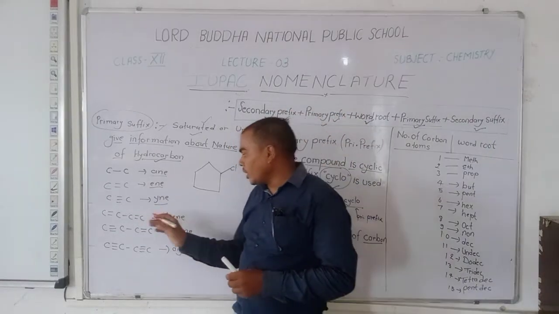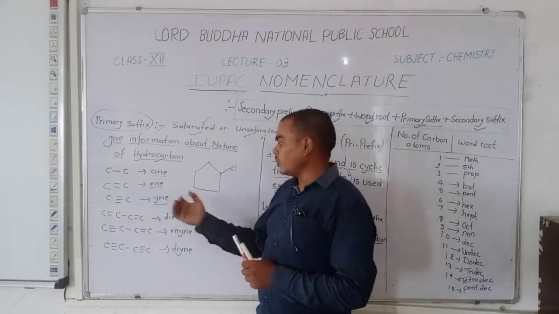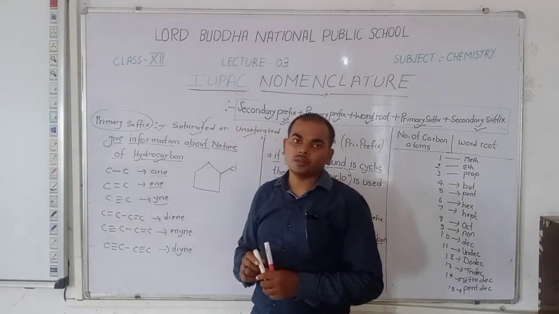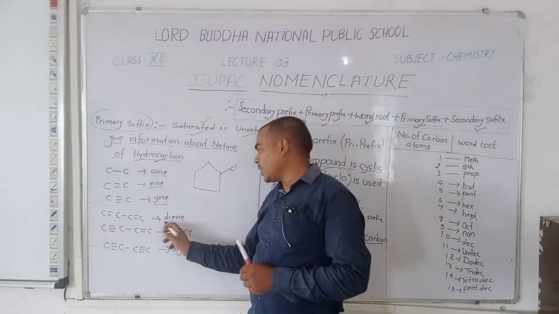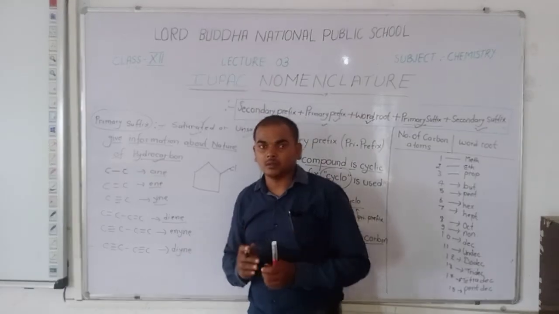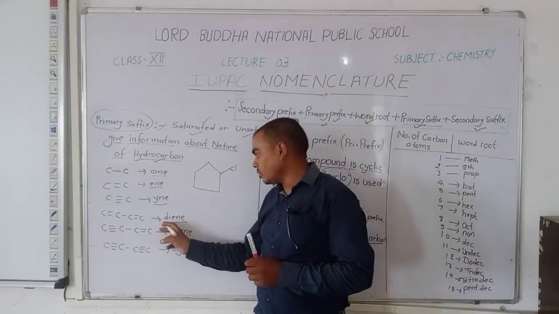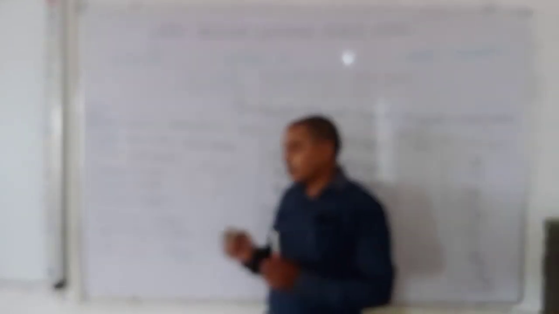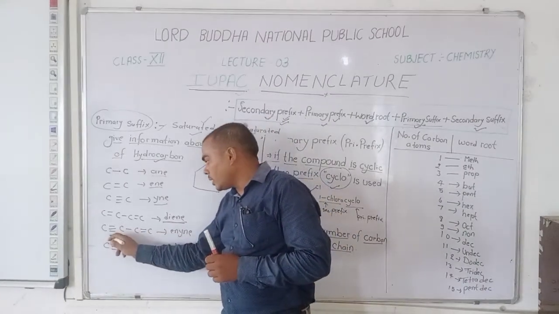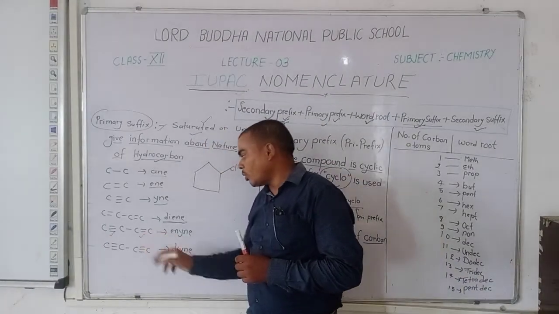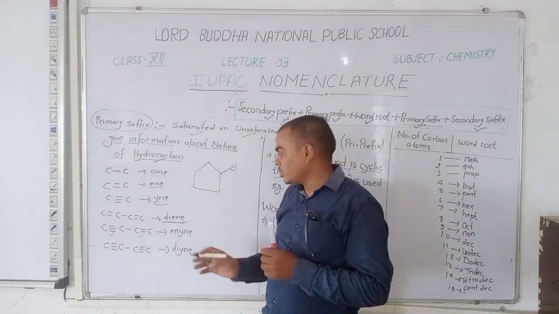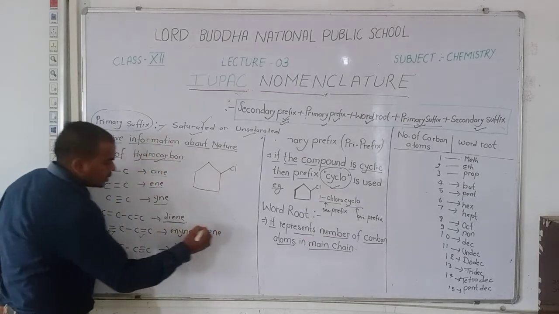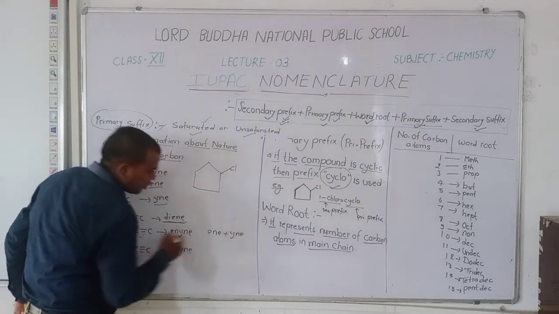Next, when more than one double bond is present in a compound, like 2 double bonds, then we use "diene" as the primary suffix. If in a compound one triple bond and one double bond are present, then we write "ene" for the double bond plus "yne" for the triple bond.